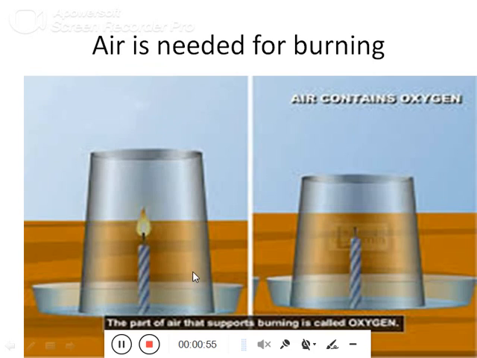Now, this is a very common example: air is required for burning. If there is no air, we cannot have any burning process going on. If we take a candle and we put a glass on it, for some time the candle keeps on burning. Why? Because there is still some oxygen, some air, inside that glass. But with time, the air is burnt out and the candle blows off. So this proves that air is very necessary for burning.